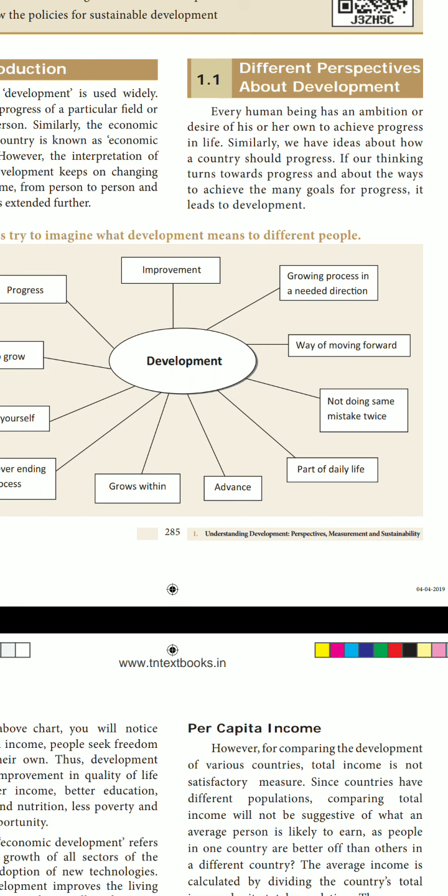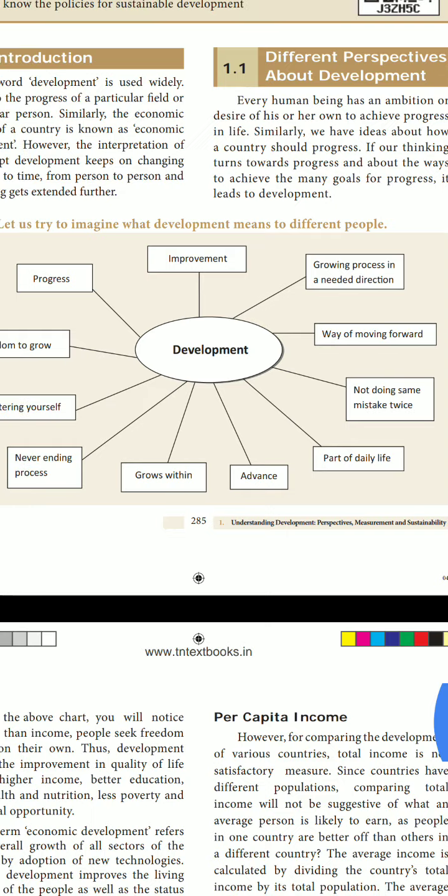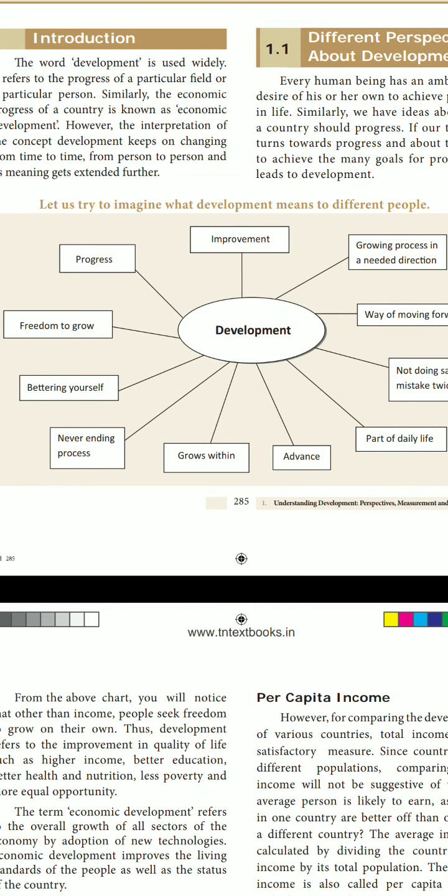Next, part of daily life. Next, advance, grows within. Next, never ending process. Next, bettering yourself. Next, freedom to grow. Next, progress. These are the indicators of development.